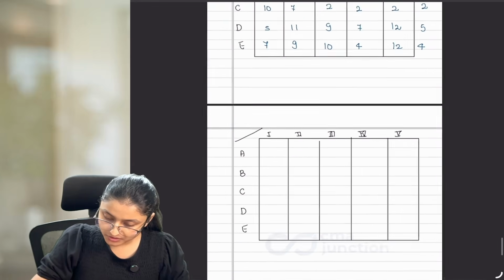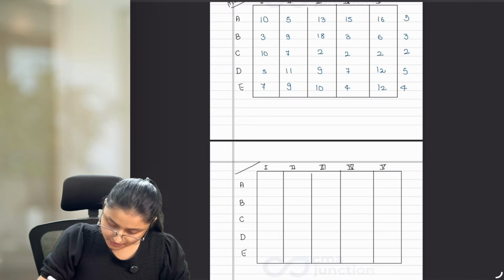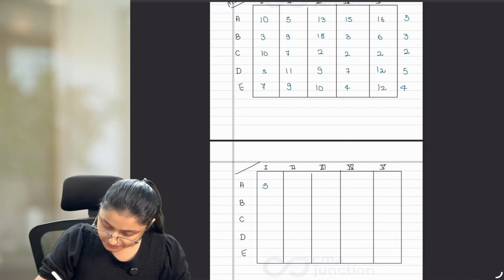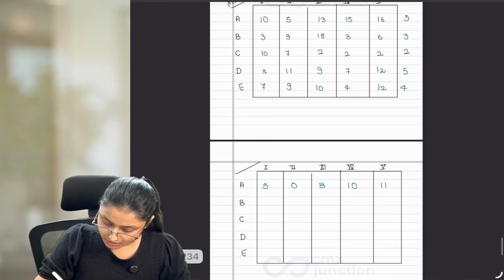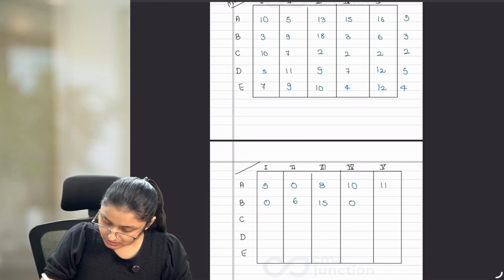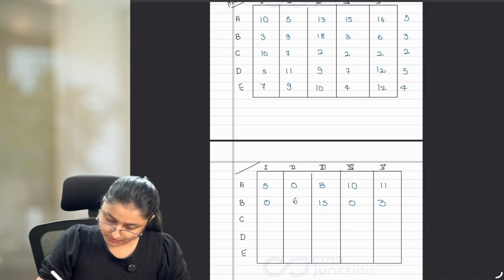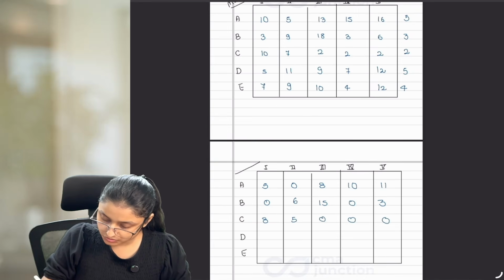But before performing column operation, I should write the numbers first. Okay? So 10 minus 5 is 5. Then we have 5 minus 5, 0. 13 minus 5 is 8. 15 minus 5 is 10. 16 minus 5 is 11. 3 minus 3, 0. 9 minus 3 is 6. 18 minus 3 is 15. 3 minus 3, 0. 6 minus 3 is 3. Next. 10 minus 2, 8. 7 minus 2, 5. 2 minus 2, 0. 2 minus 2, 0. 2 minus 2, 0.